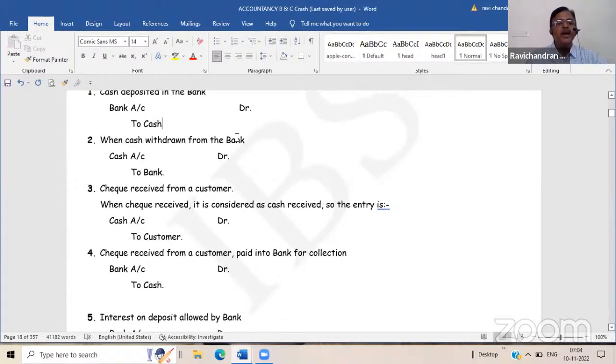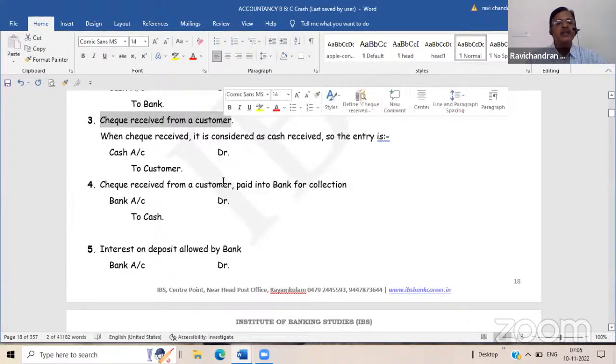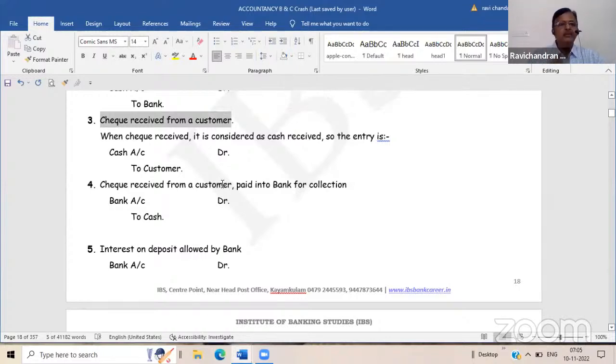When cash is withdrawn from the bank, similarly the cash account is debited and the bank account is credited. Because for the receipt of cash, the cash account is always debited, is it not? When a check is received from a customer, initially it will be treated as cash. Thereafter, it will be paid into the bank account, because normally a business firm will collect all the checks on a particular day, whatever they are receiving, and they will pay them into the bank on the next day only, is it not? Because they will not do it then and there.